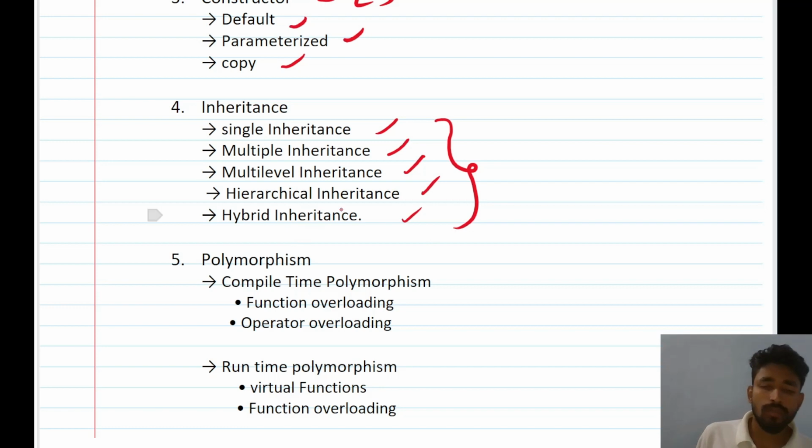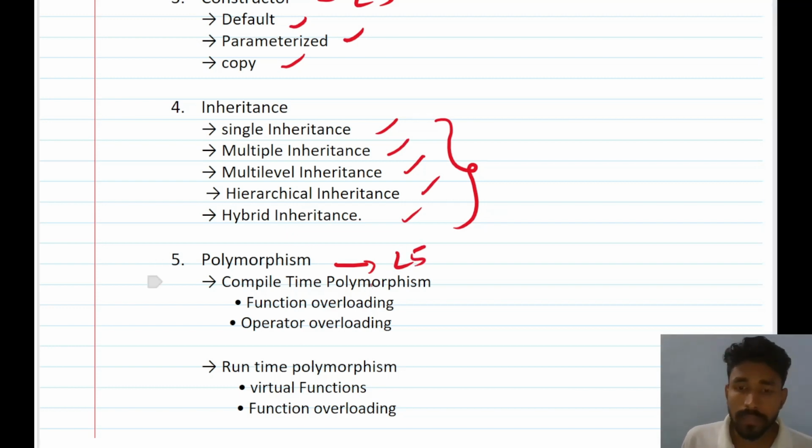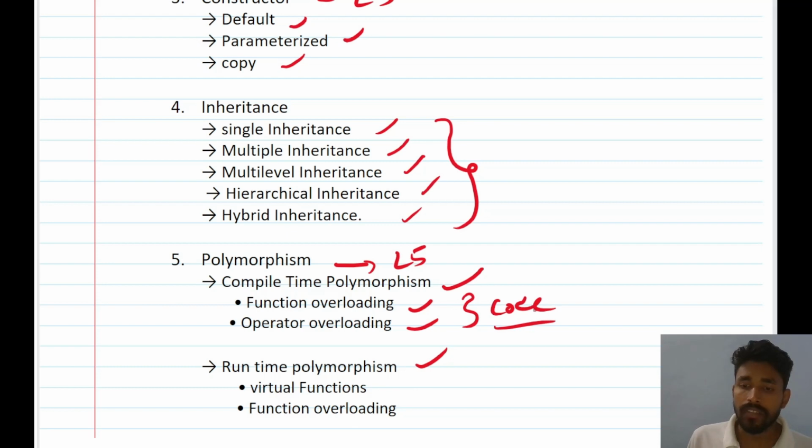So the next topic is polymorphism. So polymorphism is also one of the very important topics. So in lecture 5, we will be looking at polymorphism, different types of polymorphism like compile time polymorphism and runtime polymorphism. So we will be understanding the difference between function overloading and operator overloading, and we will also be looking at the code and implementation, how it is implemented.